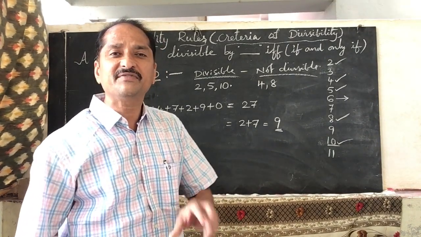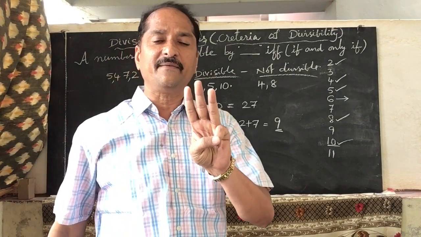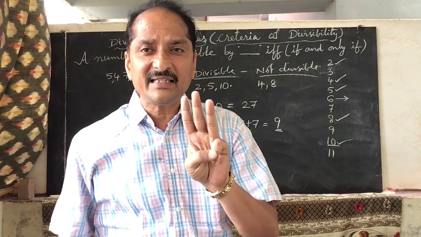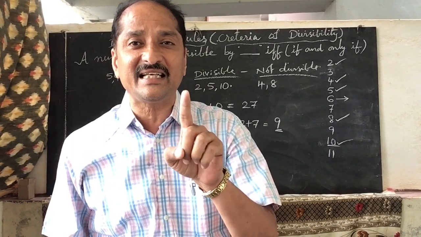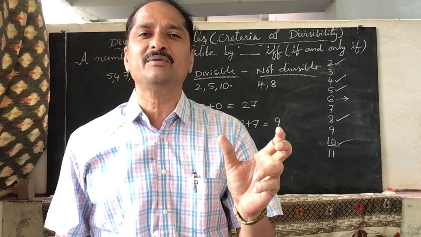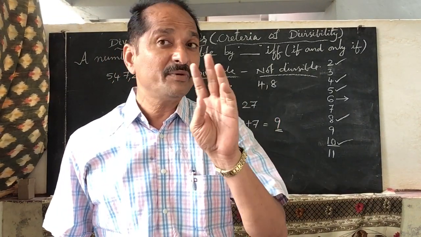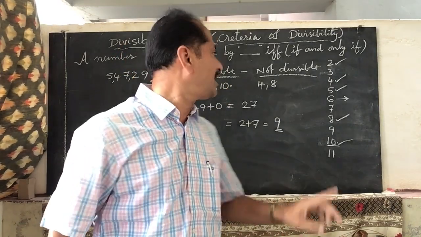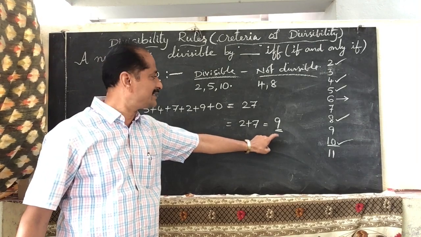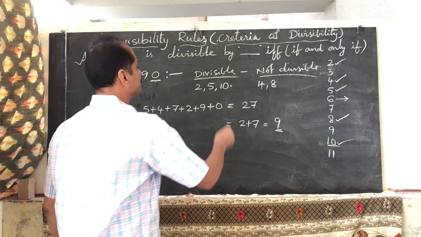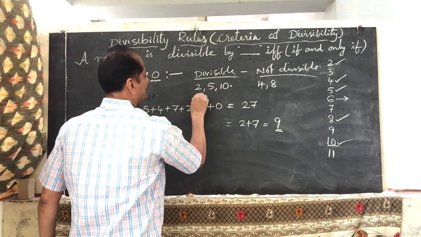Now what is the divisibility of 3? A number is divisible by 3 if and only if the sum of the digits of the given number is 3, 6 or 9. Now is this number divisible by 3 or not? Yes, the sum we got is 9. So this number is divisible by 3. So write it in the divisible list under 3.